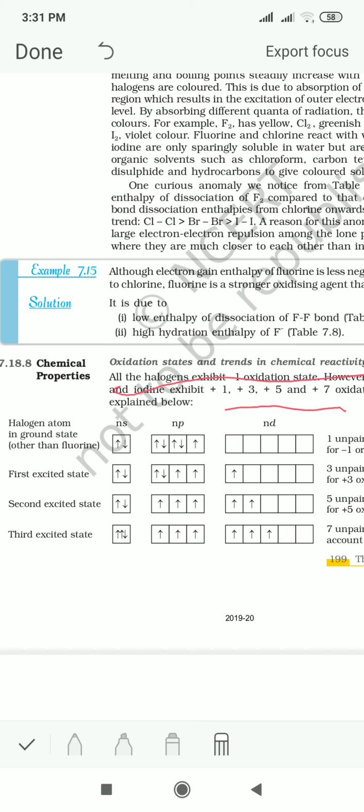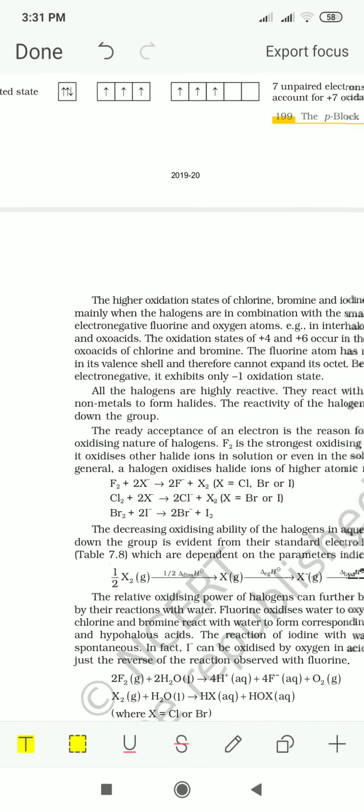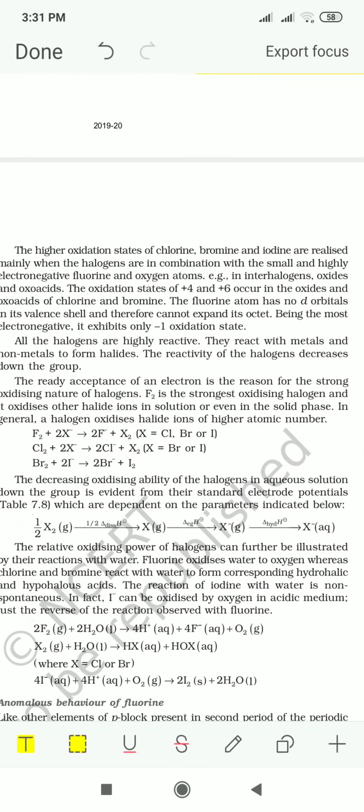Now it has been seen that the higher oxidation states of chlorine, bromine and iodine are seen when they combine with small and highly electronegative elements like fluorine or oxygen atoms, like in interhalogen compounds or oxides or oxo acids.